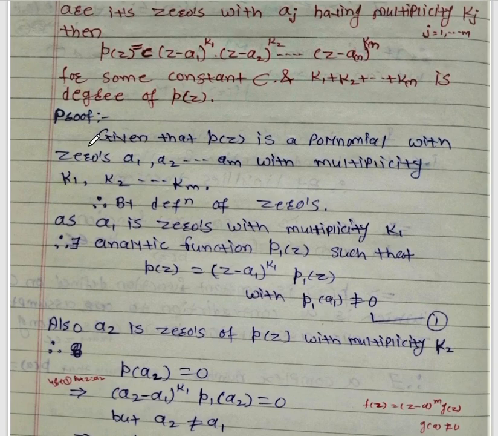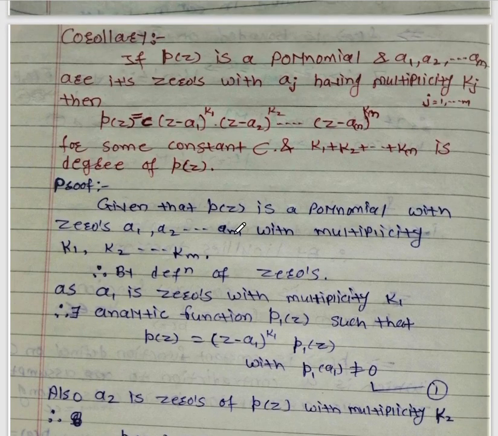So now let us see the proof of this corollary. What is given? We are given that p of z is a polynomial with zeros a1, a2, ..., am with multiplicities k1, k2, ..., km.